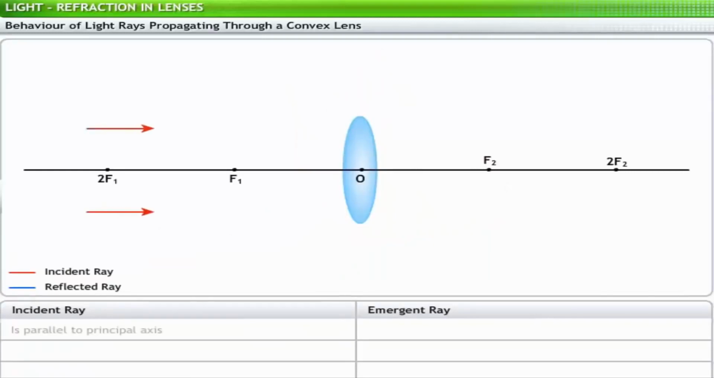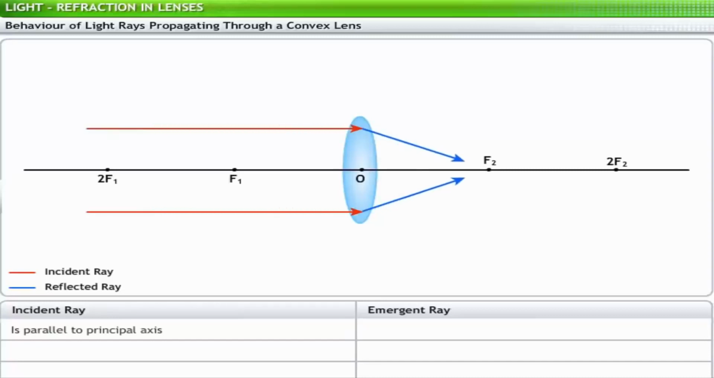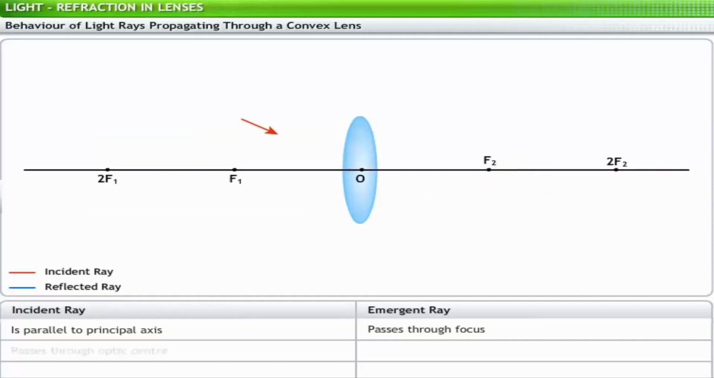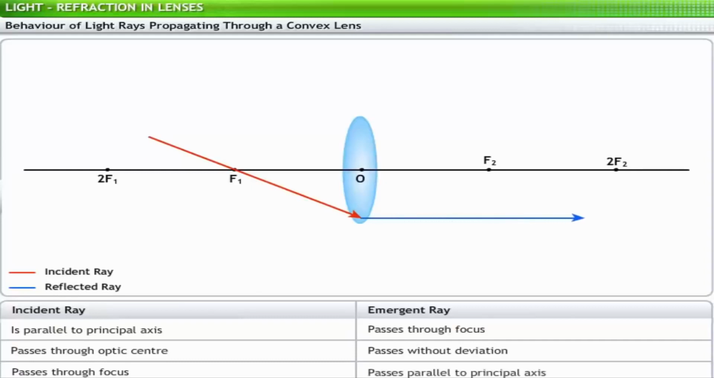When an incident ray is parallel to the principal axis, the emergent ray passes through the focus. When an incident ray passes through the optic center, it propagates without any deviation. When an incident ray passes through the focus of a convex lens, the emergent ray passes parallel to the principal axis. Thus, we can predict the positions and the characteristics of the images formed using convex lenses, based on how a light ray is incident on the lens.